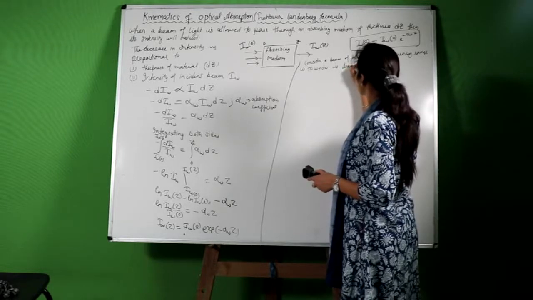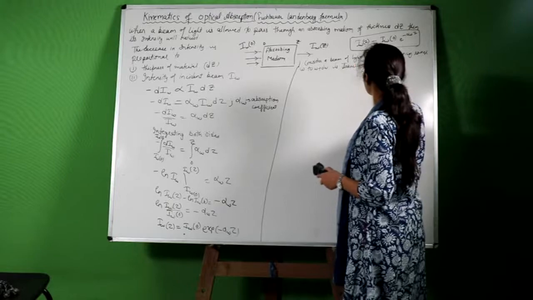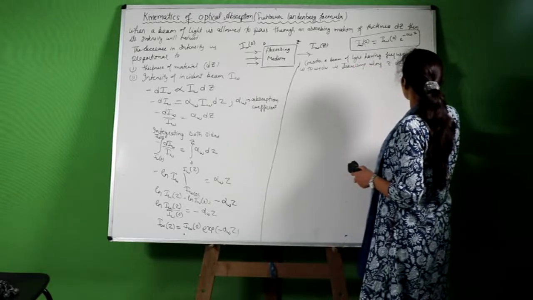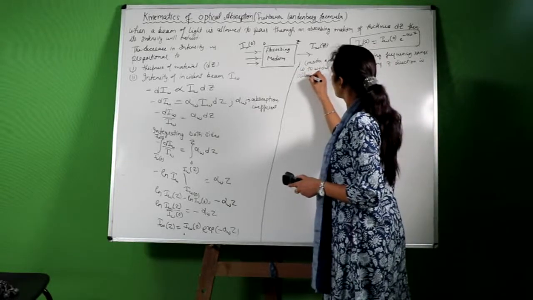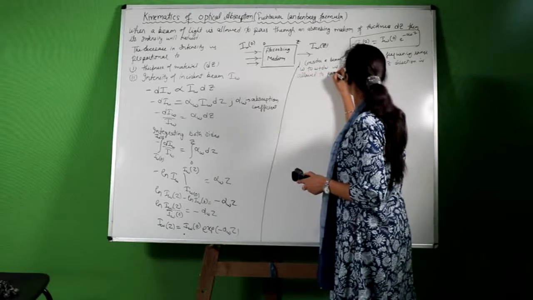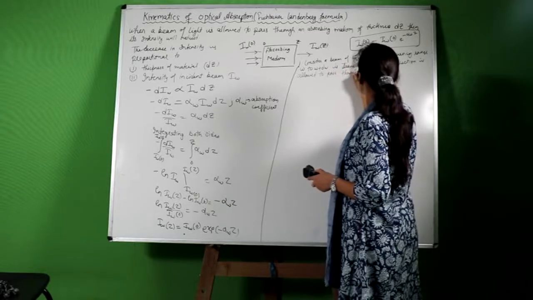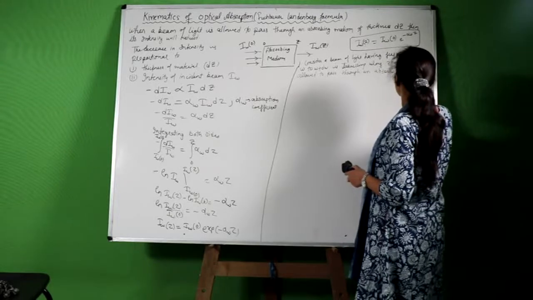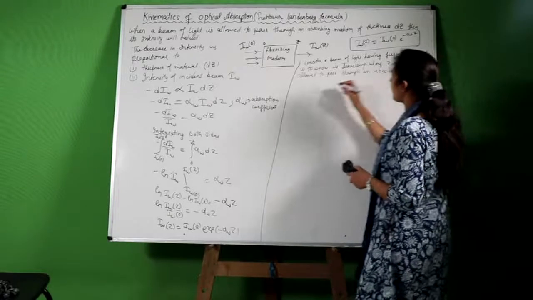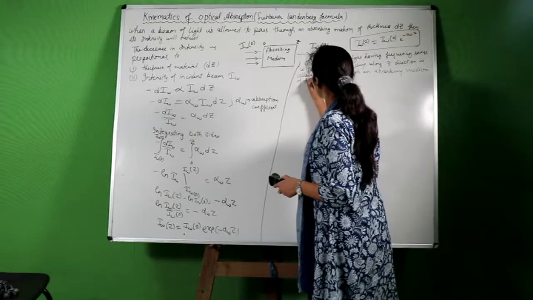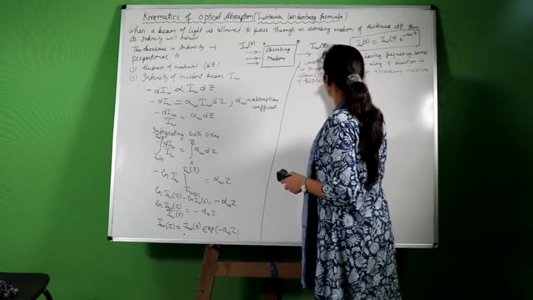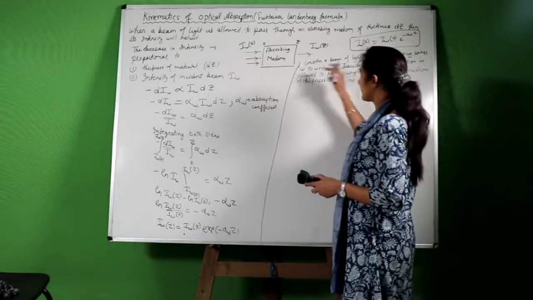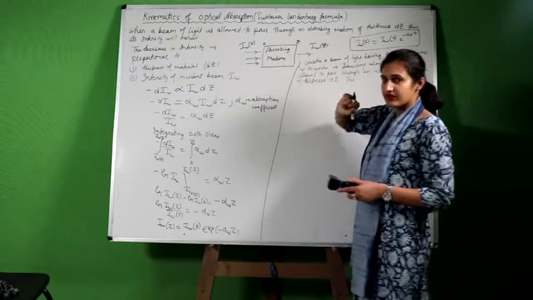traveling along the z direction, is allowed to pass through an absorbing medium of thickness dz. Now that decrease in frequency, not the decrease in intensity, sorry.